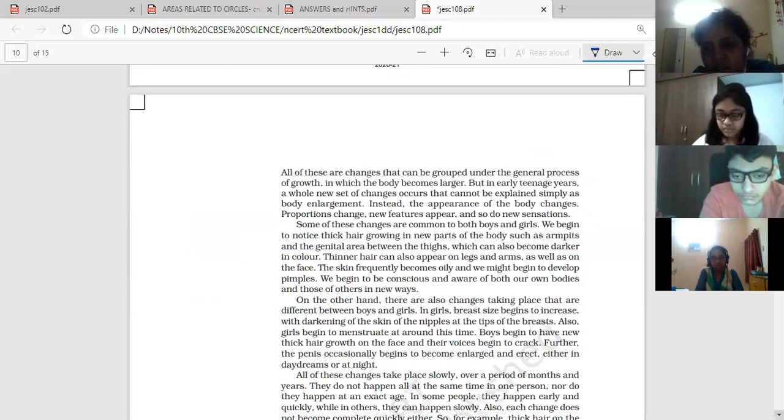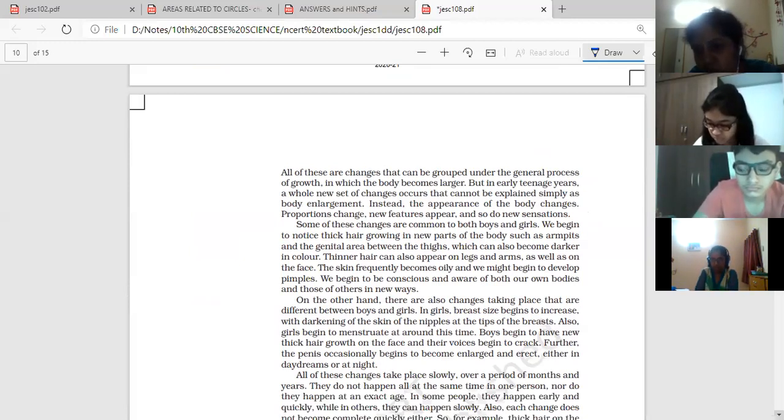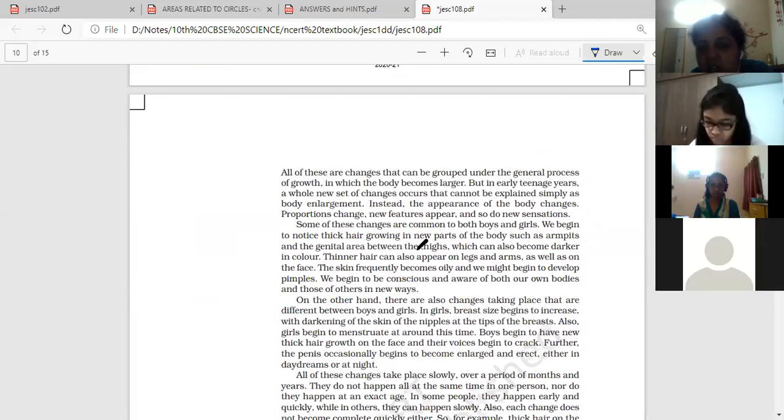In males, there is cracking of the voice, shoulders become wider, and bones become stronger. Then there is growth of hair. Thick hair grows in new parts of the body such as the armpits, the genital area, and between the thighs, which can become darker in color.